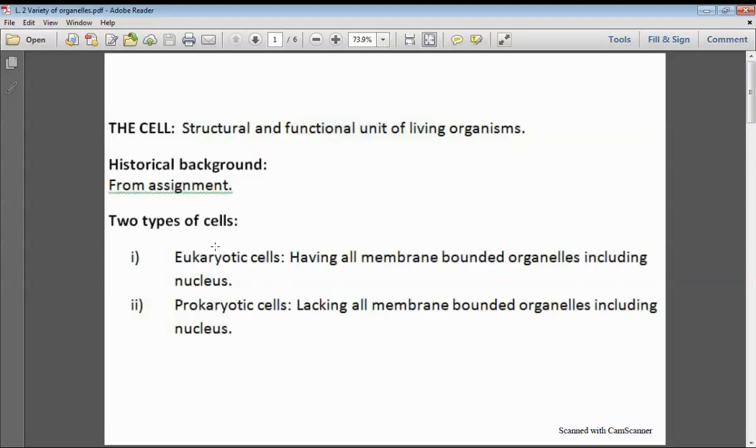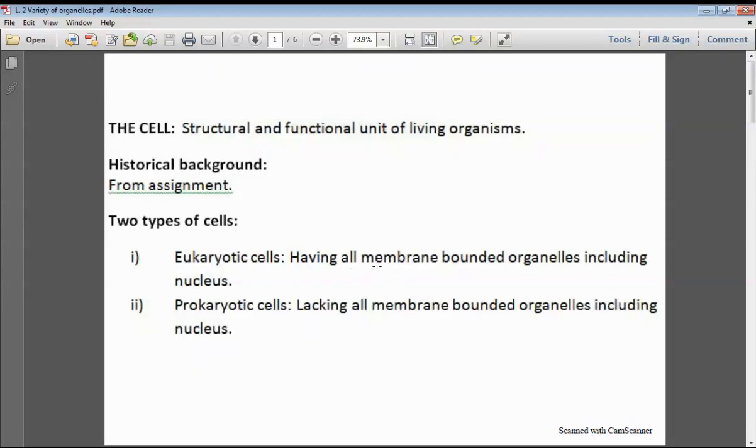And next, two types of cells. You know that there are two basic types of cells: eukaryotic cells and prokaryotic cells. As the literal meaning of the eukaryotic cell indicates, it is the presence of a nucleus; eu means true, and karyotic is derived from karyon, meaning nucleus, so having a true nucleus. That is the literal meaning, but actually the basic concept is that the difference between prokaryotic and eukaryotic cells does not lie just in the presence or absence of the nucleus,